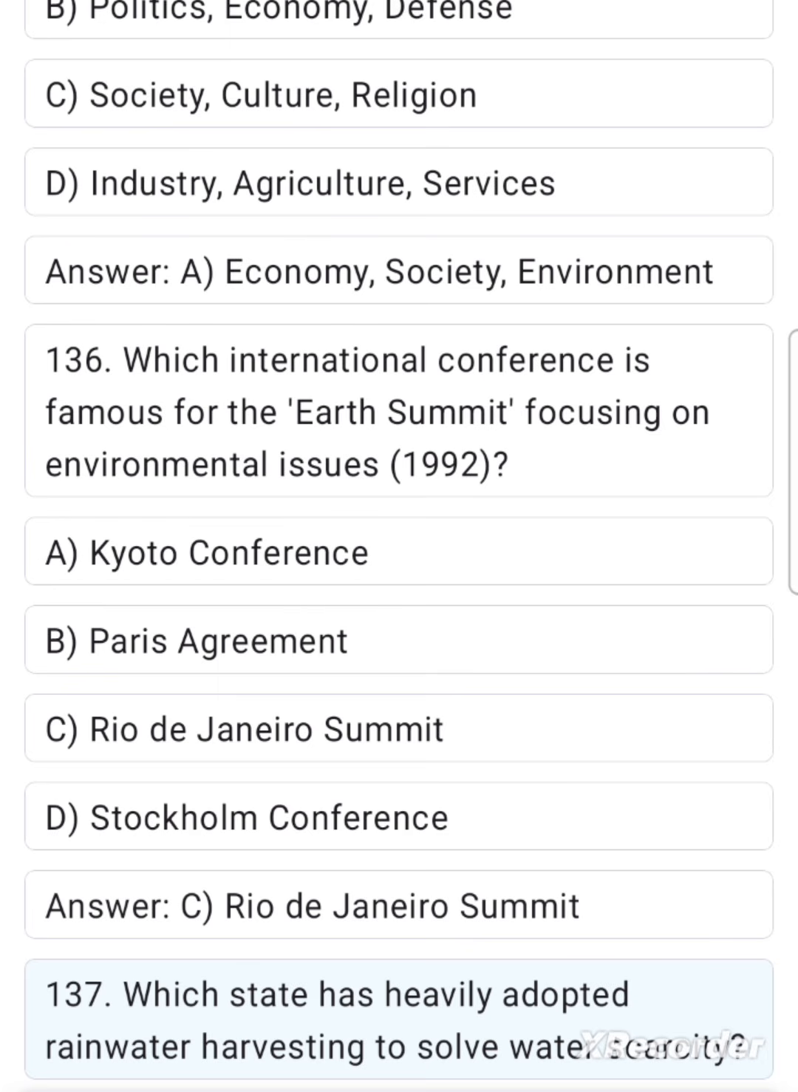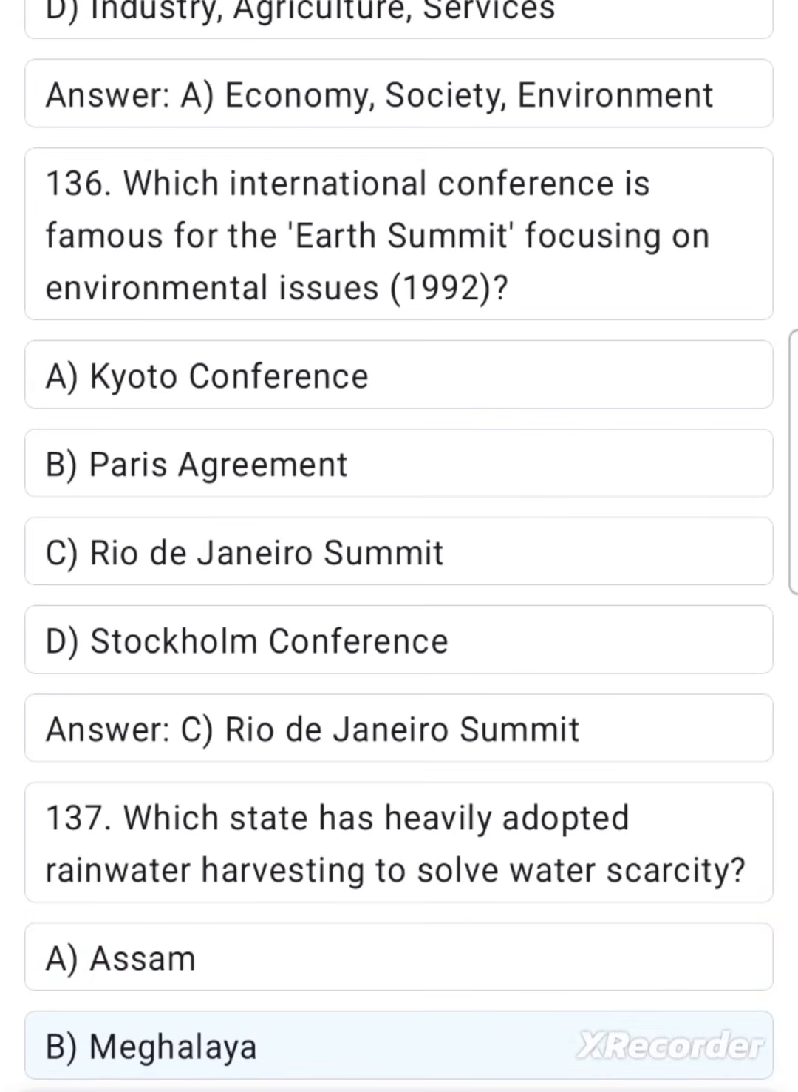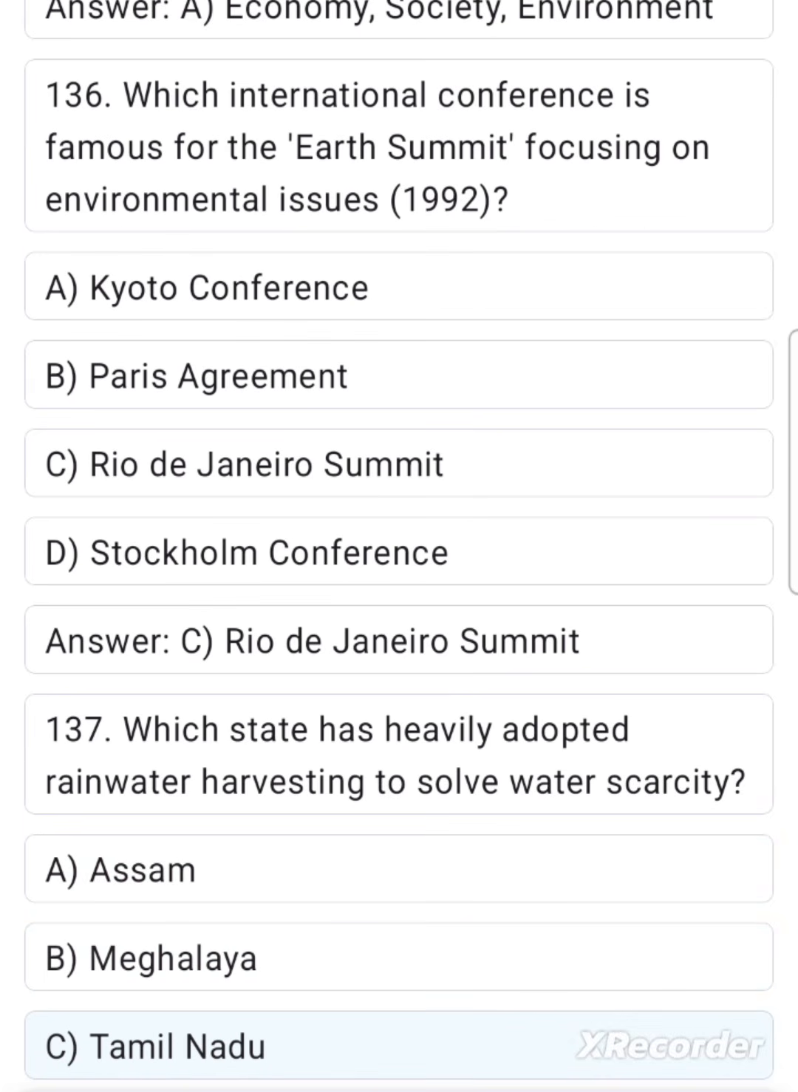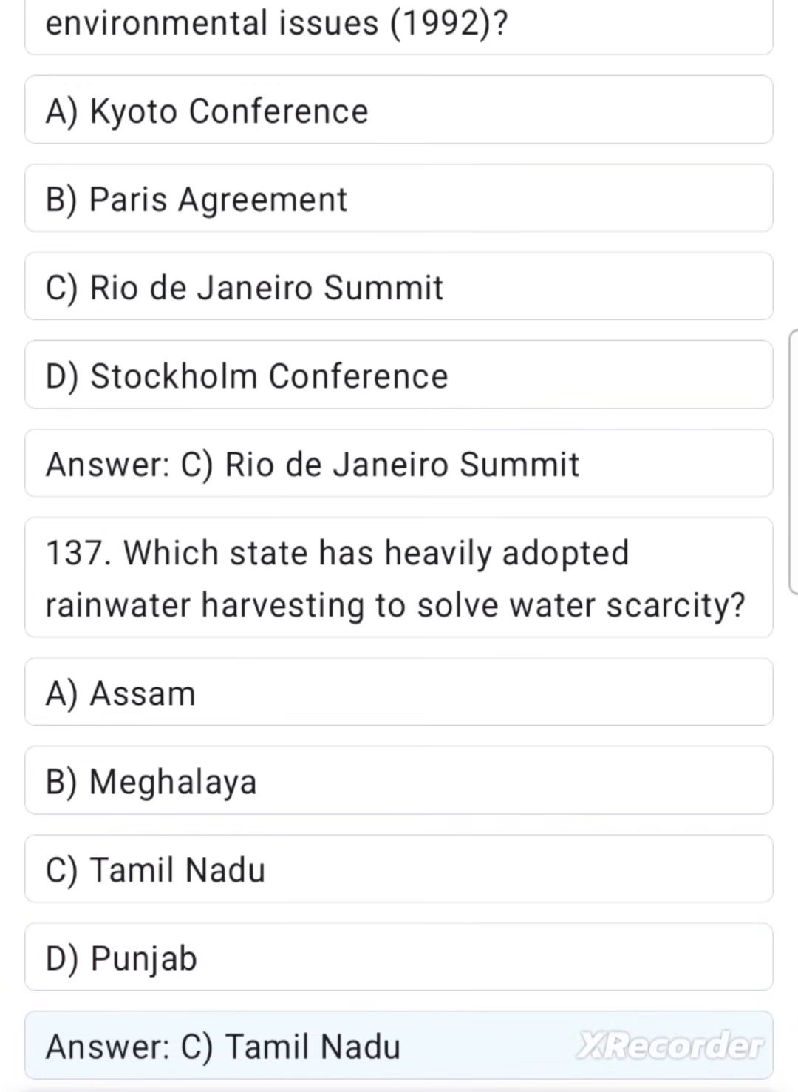137. Which state has heavily adopted rainwater harvesting to solve water scarcity? A. Assam. B. Meghalaya. C. Tamil Nadu. D. Punjab. Answer: C. Tamil Nadu.